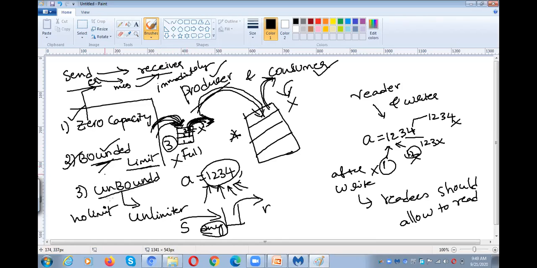It is bounded buffer. And next, unbounded buffer means there is no limit. The sender can send any number of messages and the receiver can receive the messages from the buffer. Okay.